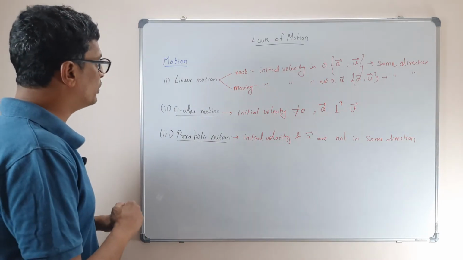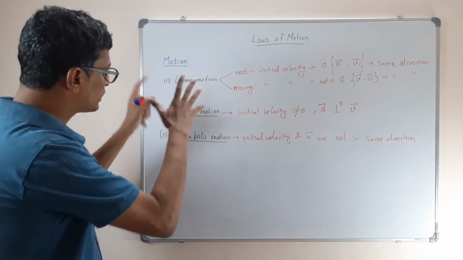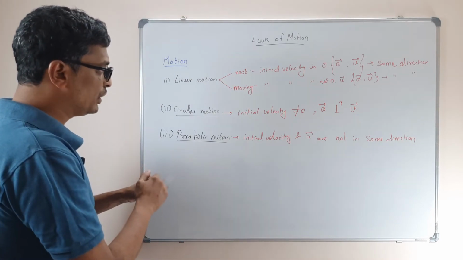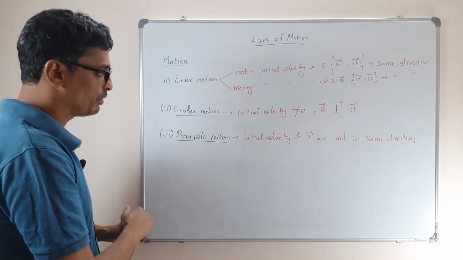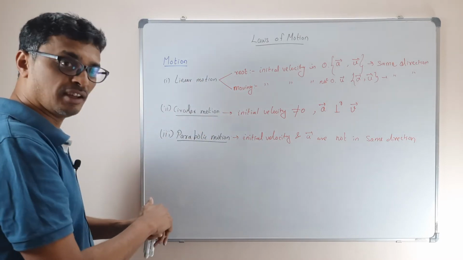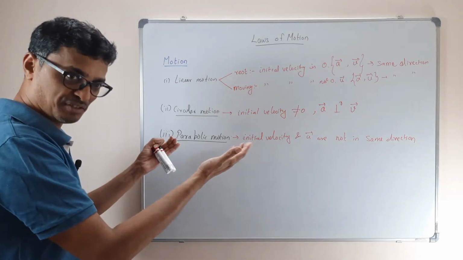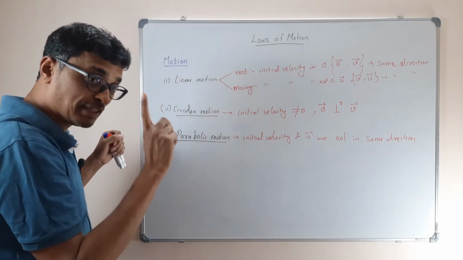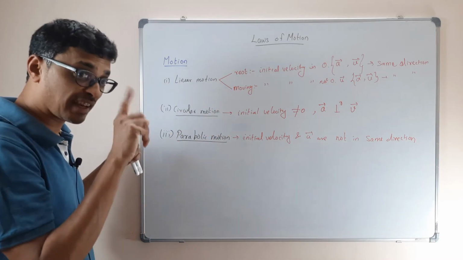Now in all this motion, there are only two important quantities. Do you remember what the two important quantities are? That's what we dealt with: initial velocity and the acceleration. Remember, when you say initial velocity, it means a direction also.